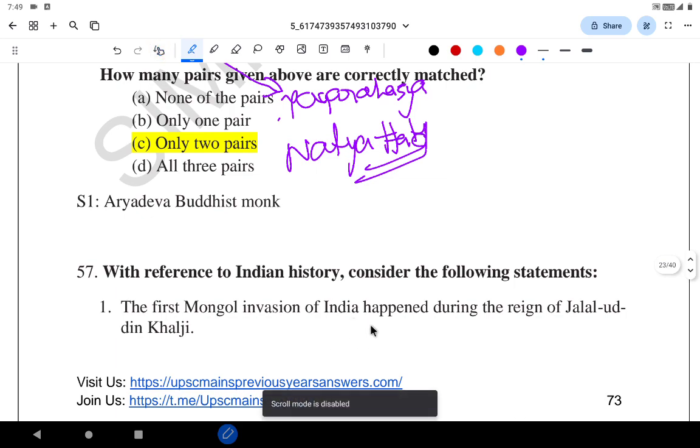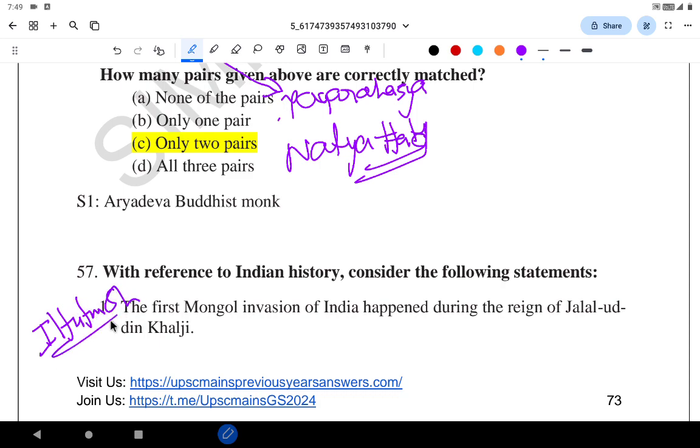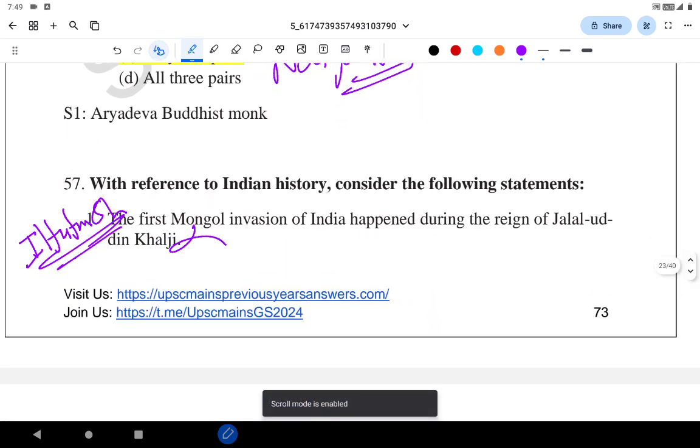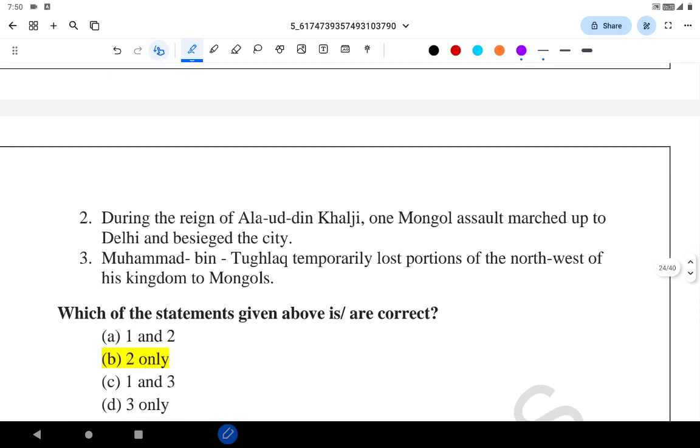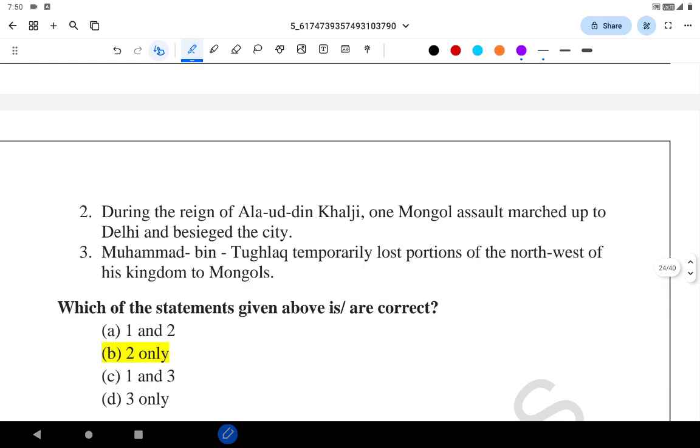The first Mongol invasion of India happened during the regime of Alauddin Khilji. Wrong. This question was asked multiple times. It is during the time of Iltutmish. So the first one is wrong. During the reign of Alauddin Khilji, one Mongol assault marched up to Delhi and besieged the city. Second statement, leave it for now. Come to the third. Muhammad bin Tughlaq temporarily lost a portion of the northwest of his kingdom to Mongols. He never lost to Mongols. So even the third one is wrong. 1 and 3 are wrong. So only 2 has to be correct.